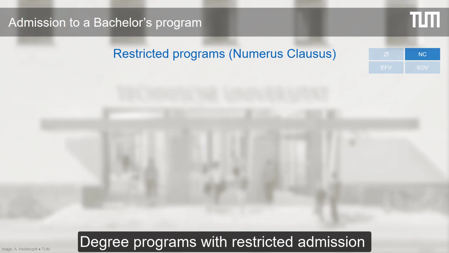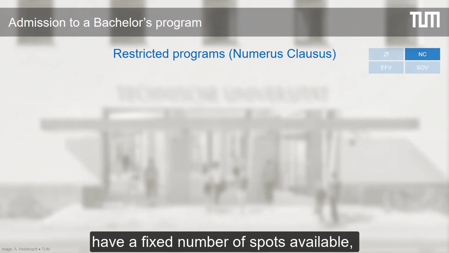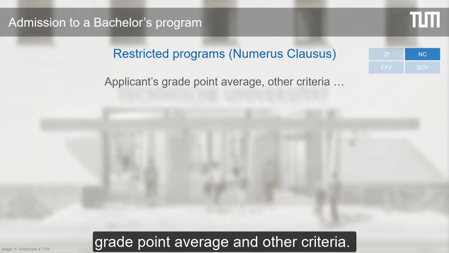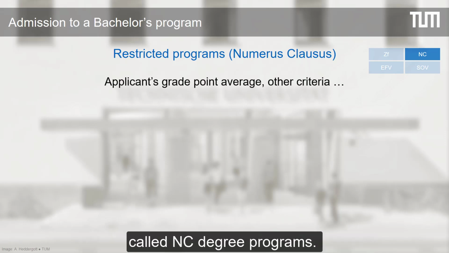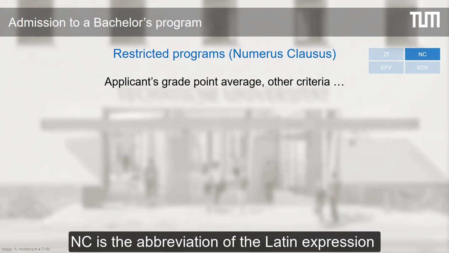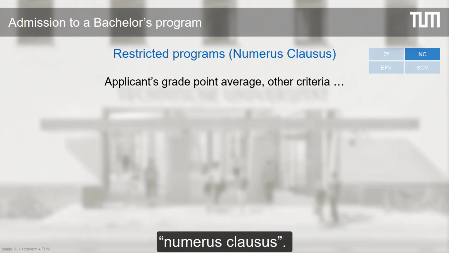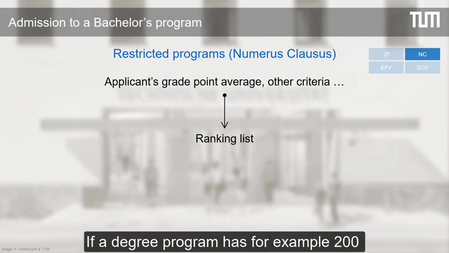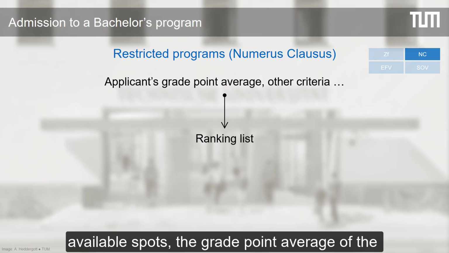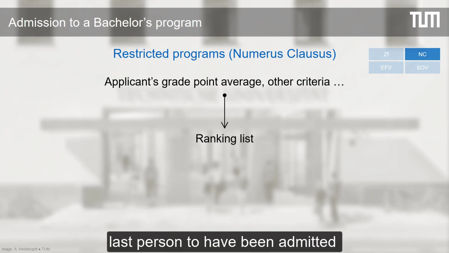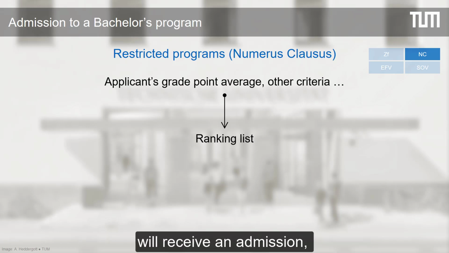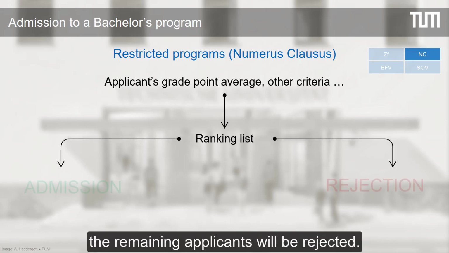Degree programs with restricted admission have a fixed number of spots available, awarded primarily based on the applicant's grade point average and other criteria. Programs with restricted admission are also called NC degree programs. NC is the abbreviation of the Latin expression numerus clausus. Based on the applicant's grade point average and other criteria, a ranking list of all applicants is created. If a degree program has, for example, 200 available spots, the grade point average of the last person to have been admitted constitutes the current NC standard. The first 200 applicants on the ranking list will receive an admission, the remaining applicants will be rejected.